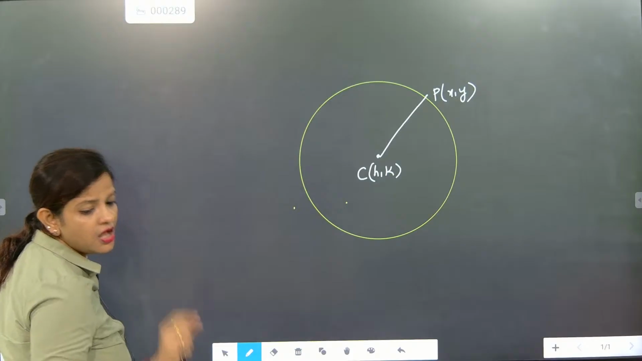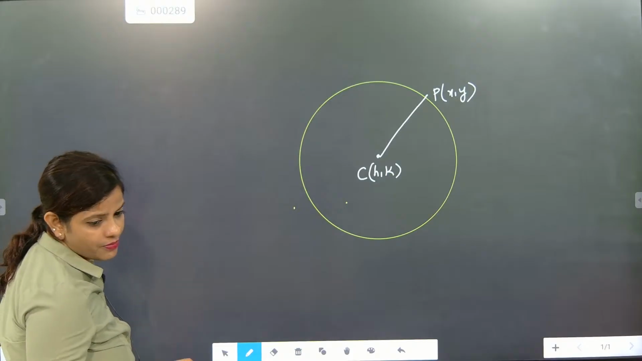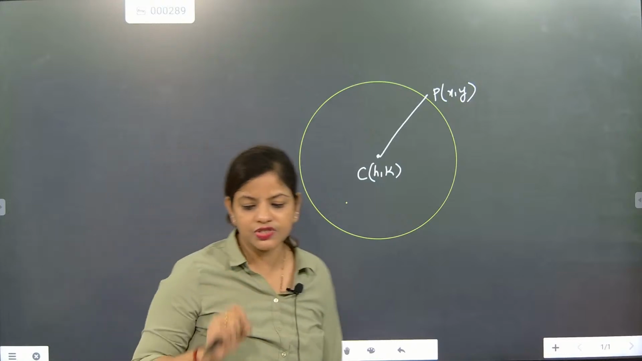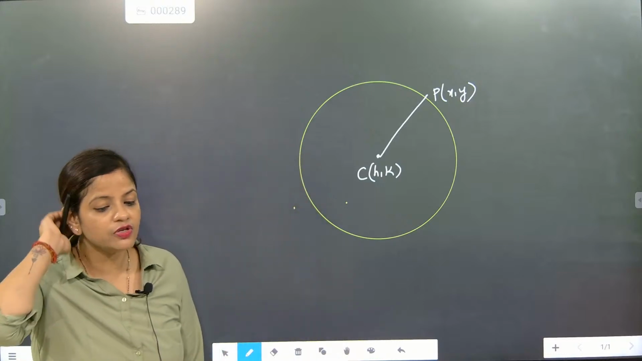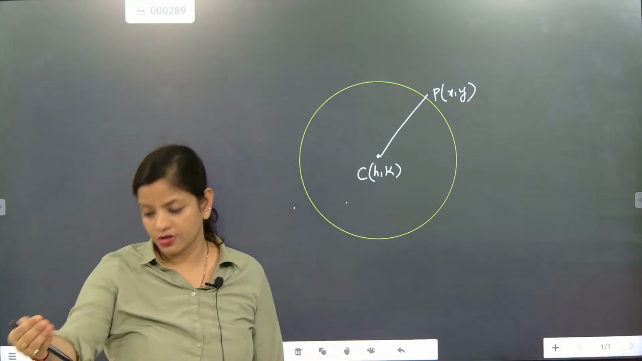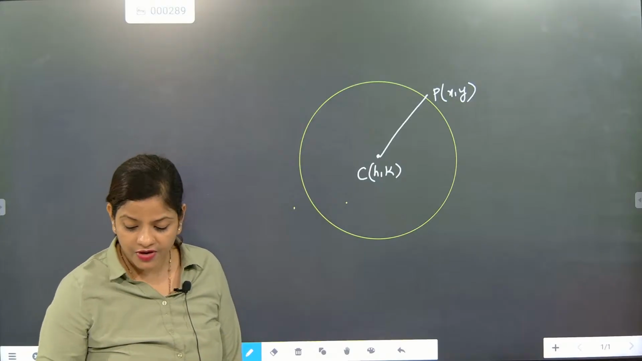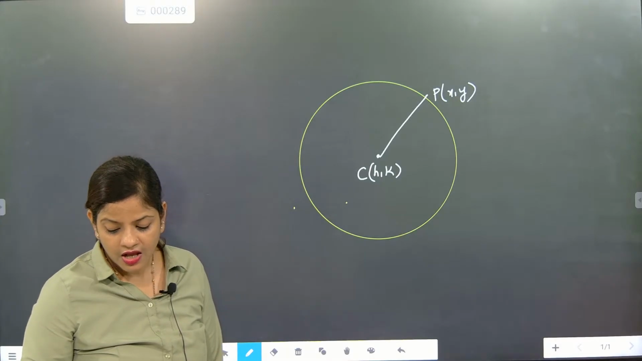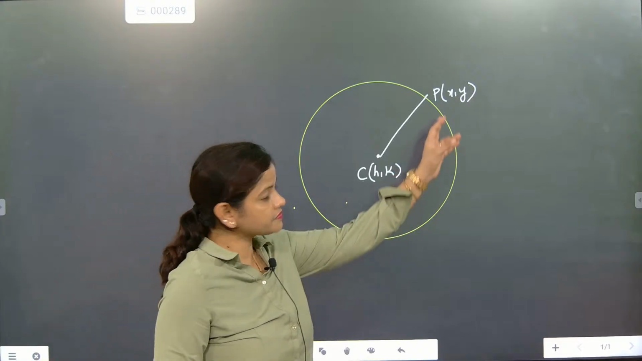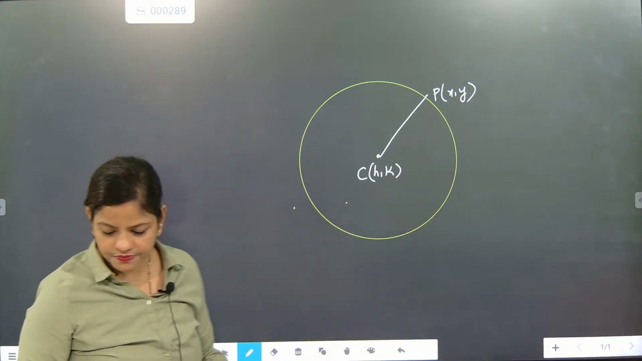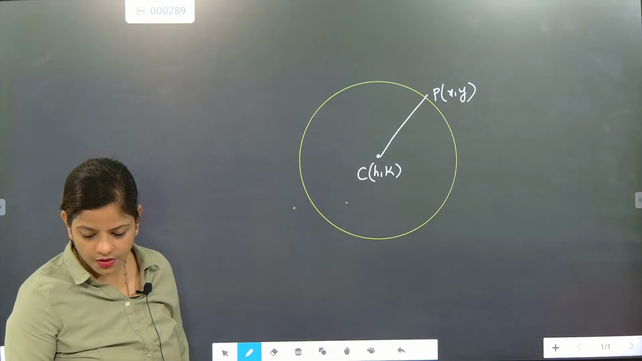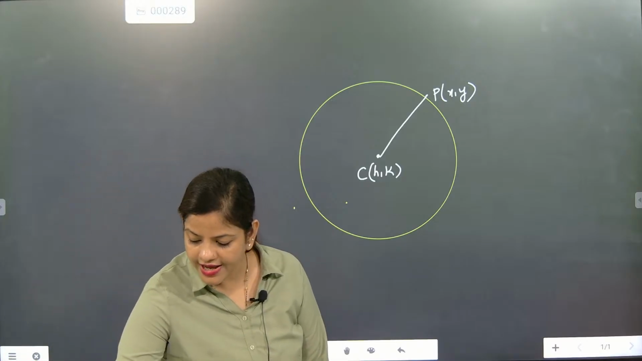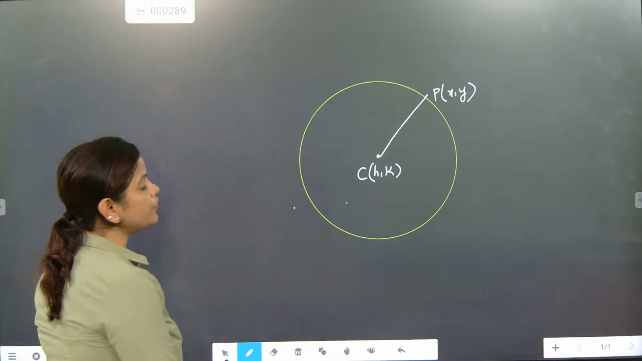The equation of the circle. The center is given as H comma K, and any point on the circumference of the circle will be considered as X comma Y. Understood? It will be considered as X comma Y. Now what are we going to do here, beta?